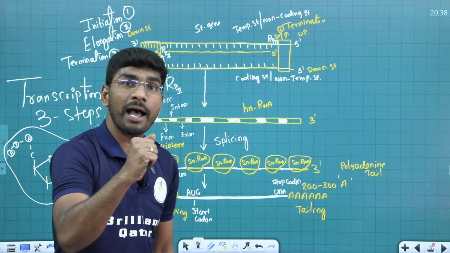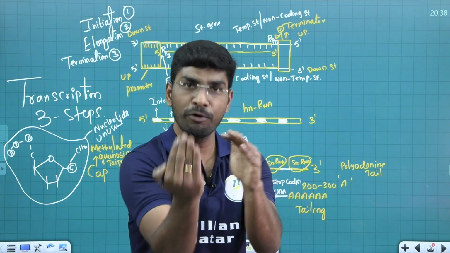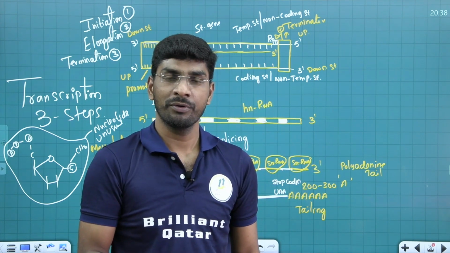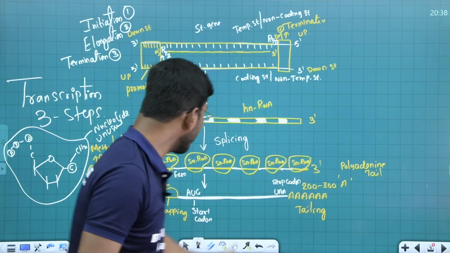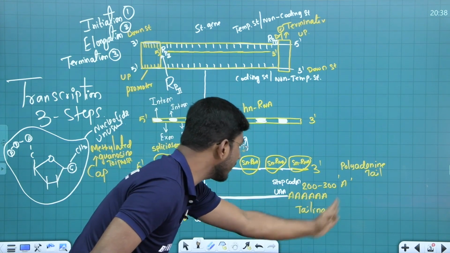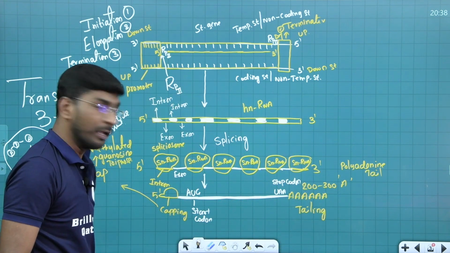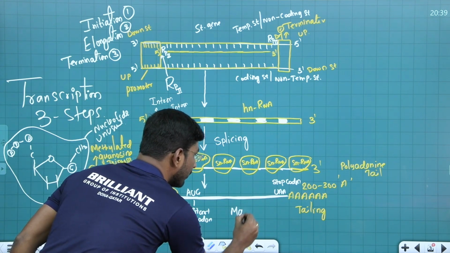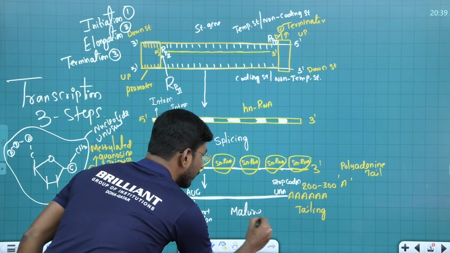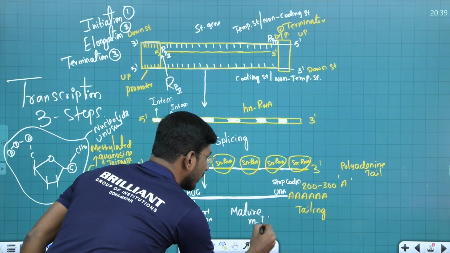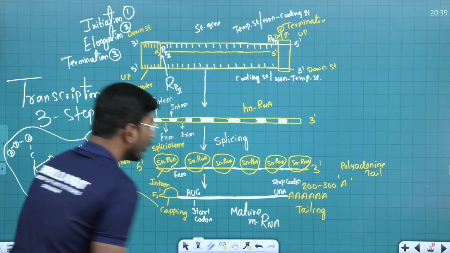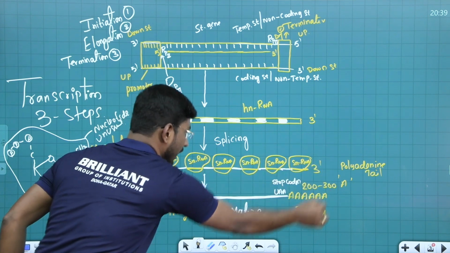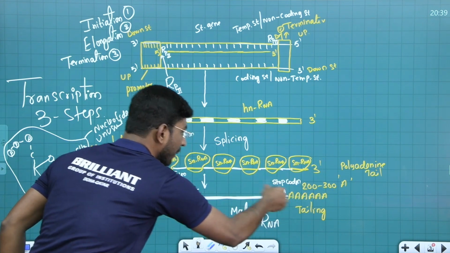So where is the cap? At 5 prime, before the start codon. You got my point? At 5 prime. Now here it is. After this stop codon, what is there? Polyadenine is there. This entire one is called mature mRNA, mature messenger RNA. So hnRNA converts into mature mRNA.